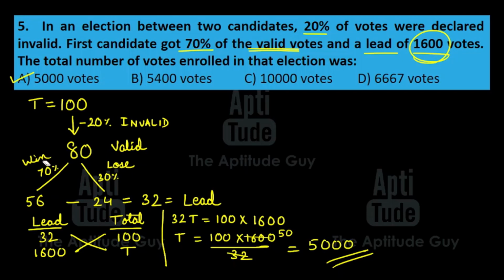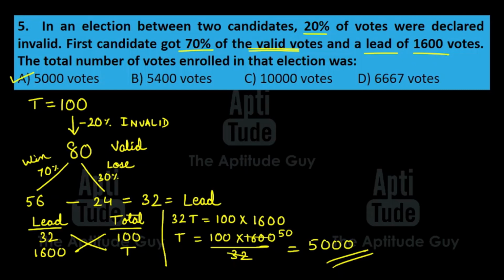Now if at all the question had asked what is the total number of valid votes, then what would we do? When the lead is 32, instead of 100 total votes, we take the number of valid votes, that is 80. So 32 lead to valid votes is 80. 1600 lead, valid votes will be how much? Then we again cross multiply and find it. The answer that time would be 4000. Alright, if at all you were wondering why 100 and not 80, now you have the answer because they have asked for the total number of votes, valid and invalid together.